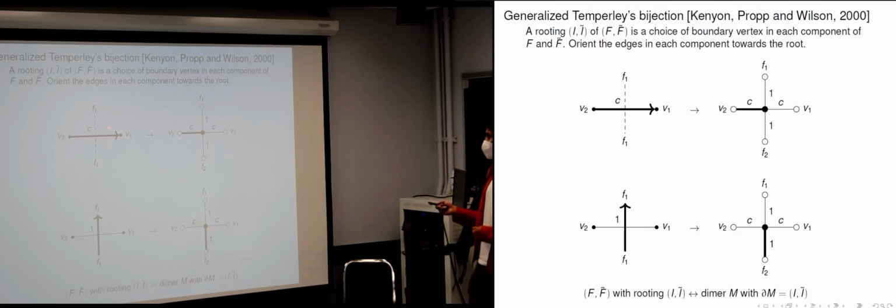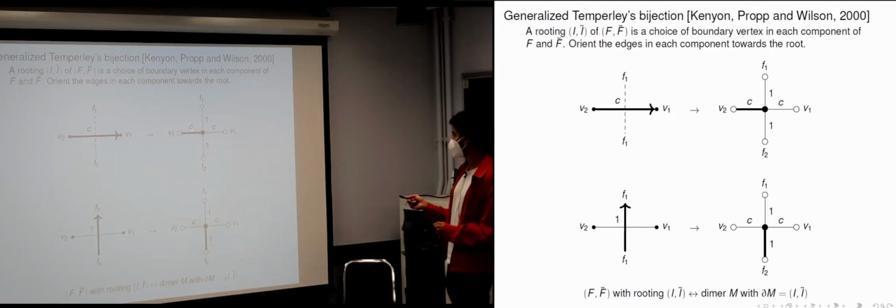And why did we choose weights in this way? Notice we associated weights to the dimer model. These primal edges, so your grove is going to use this edge, which means it contributes a C to it.